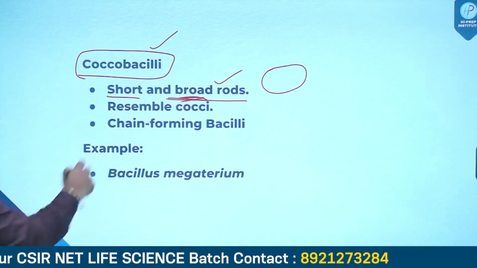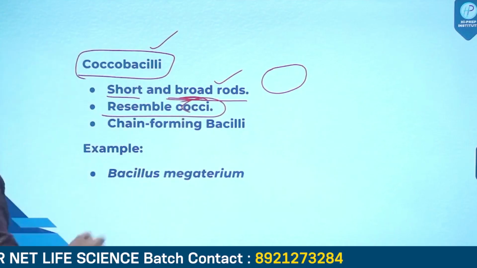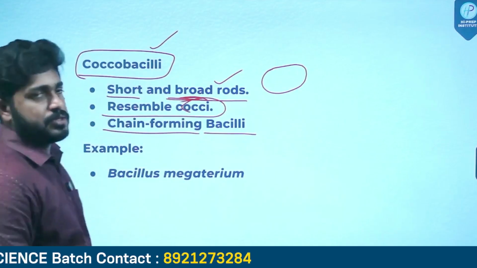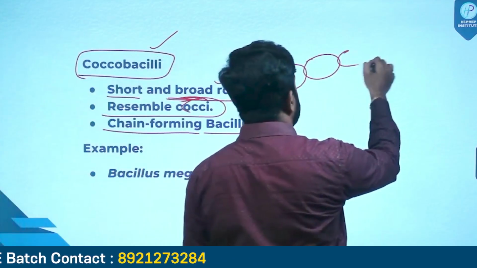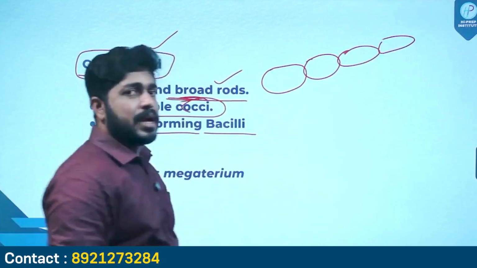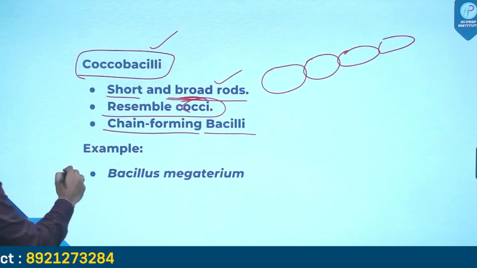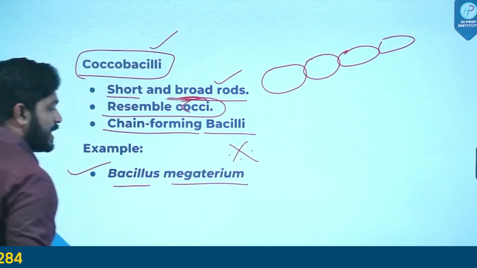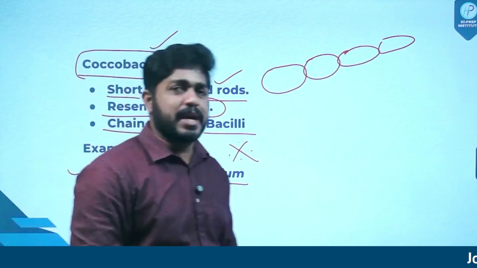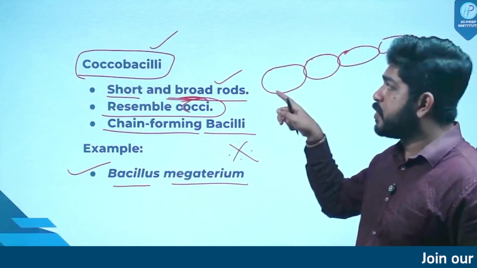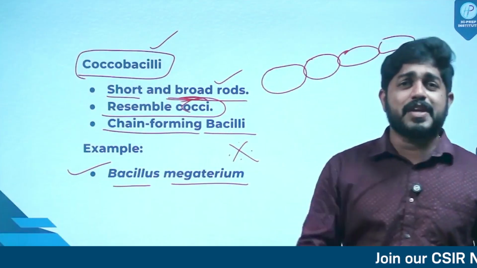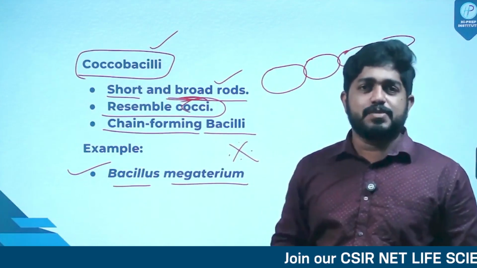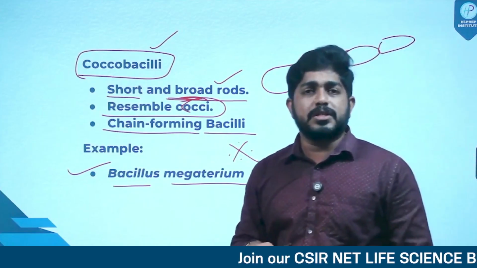All right. They resemble the cocci bacteria and they form chains, or they are chain-forming bacilli. So they usually exist in chains. So these are coccobacilli. Example, Bacillus megatherium. Please study this. What is Bacillus megatherium? It is an example of coccobacilli. What is coccobacilli? Is it a bacillus or a coccus? It is definitely a bacillus, but it has an appearance like a coccus bacteria.